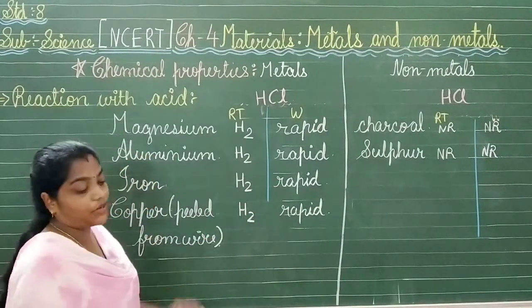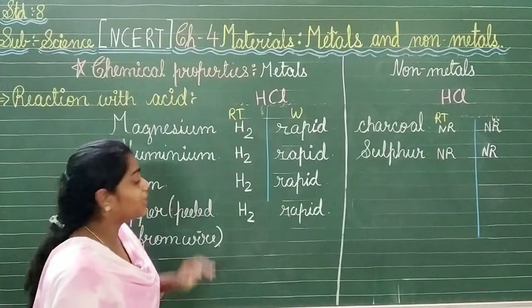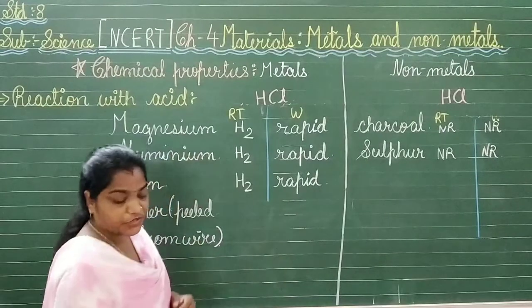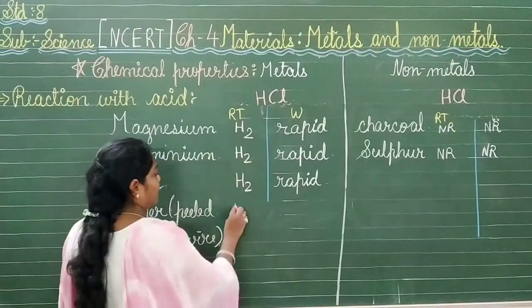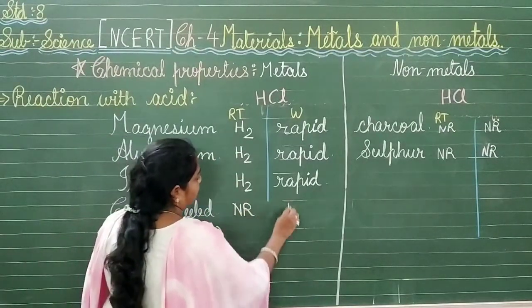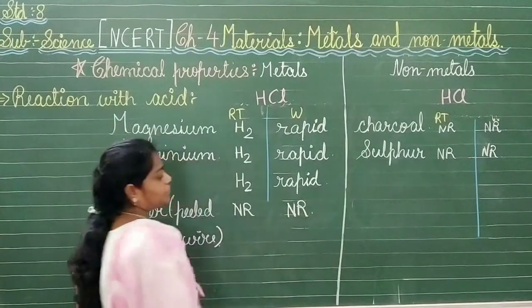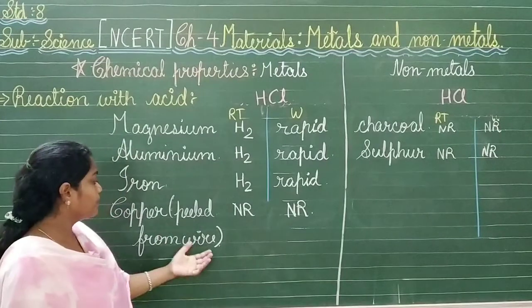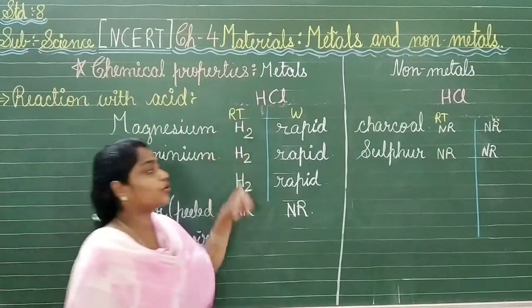But what about the copper? Copper will not react with the hydrochloric acid, so there will be no reaction. It is non-reactive here, so it will give no hydrogen gas as a byproduct. So copper will not react with the hydrochloric acid.